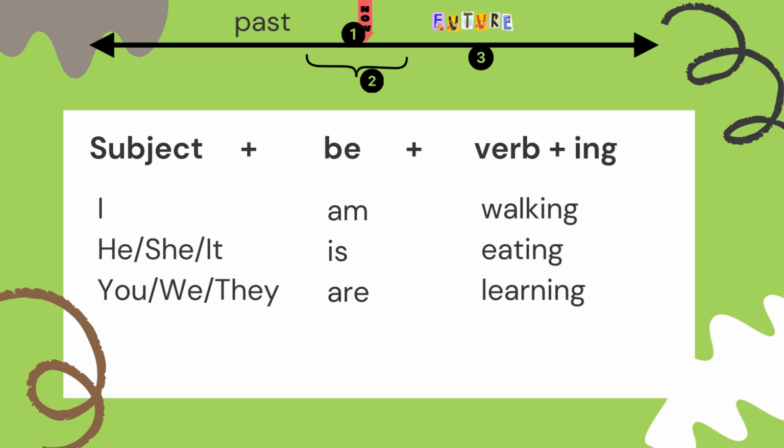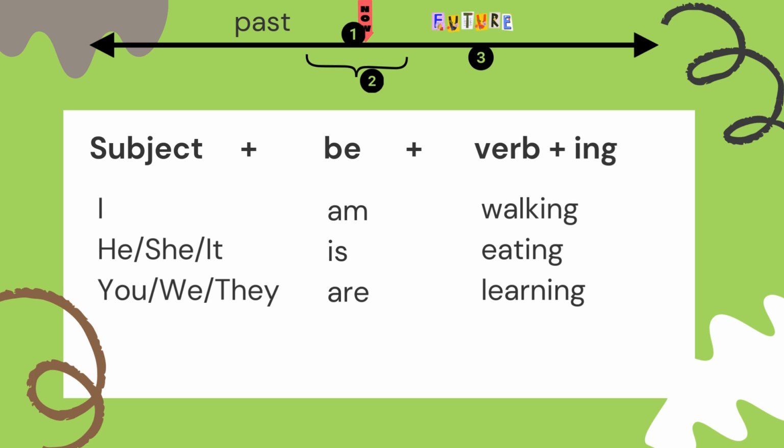Now let's remember again what we did last time. When we talk about present continuous, we have the subject, I, he, she, it, you, we, they. Then you have your verb be, which is am, is, and are. So I am, he is, you are, and then we have the action verb plus ing.